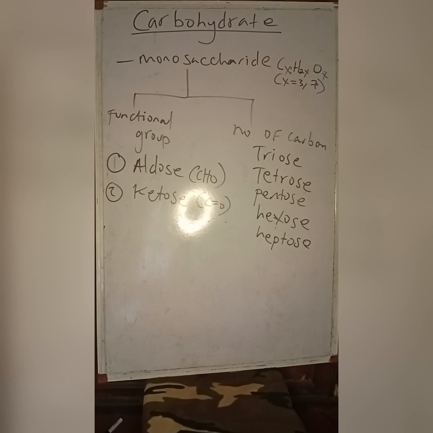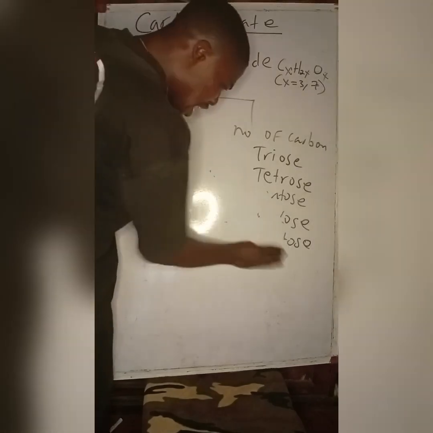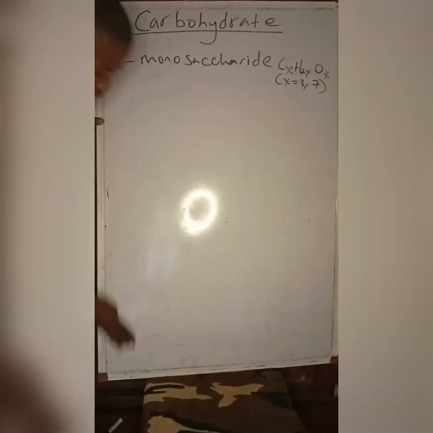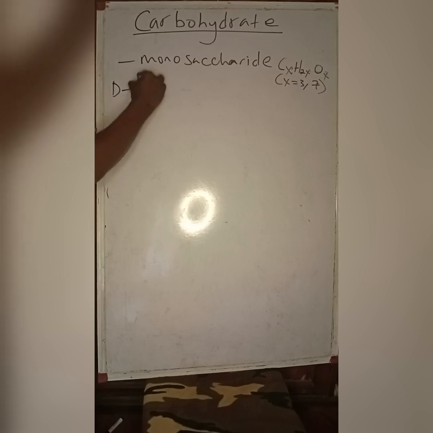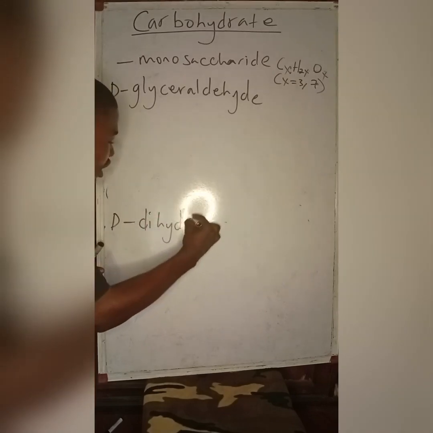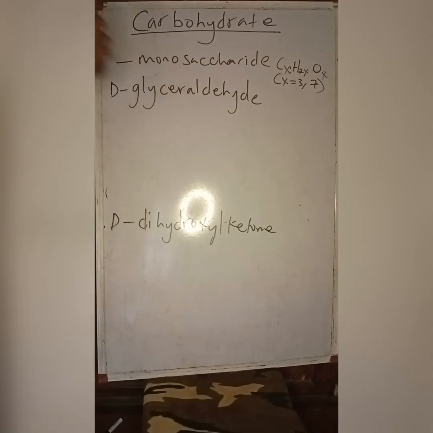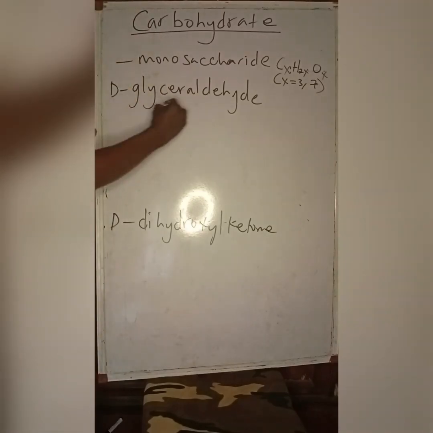So we'll look at the simplest monosaccharides. The simplest monosaccharides are of 2 types, and they contain 3 carbons. The first one is glyceraldehyde, and the other is dihydroxyketone, or dihydroxypropanone. So how does glyceraldehyde look like?